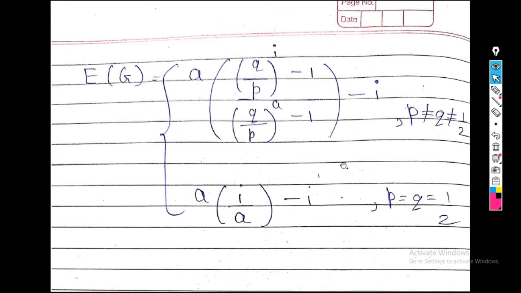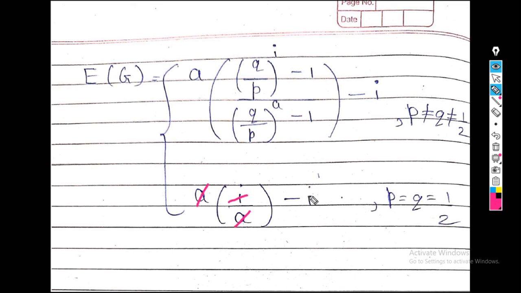After putting the value of Pi, again we get two values: a into q upon p raised to i minus 1 divided by q upon p raised to a minus 1, minus i, and second, a i upon a minus i. Now see, in the second case, the value of a and a get cancelled here.